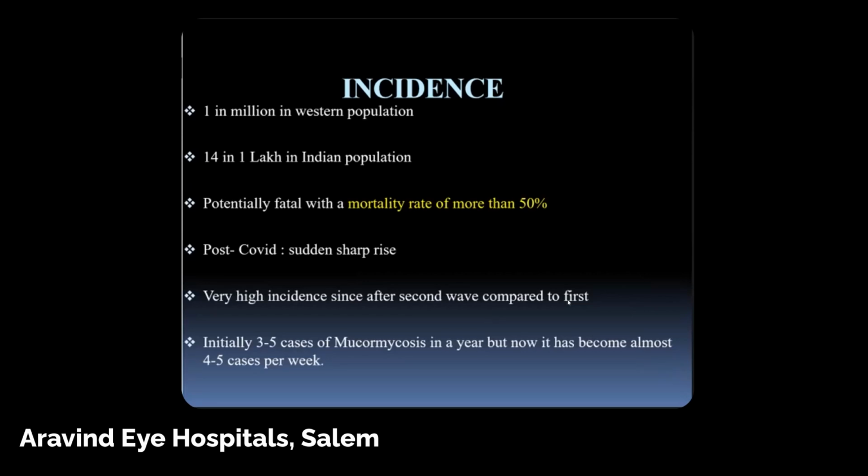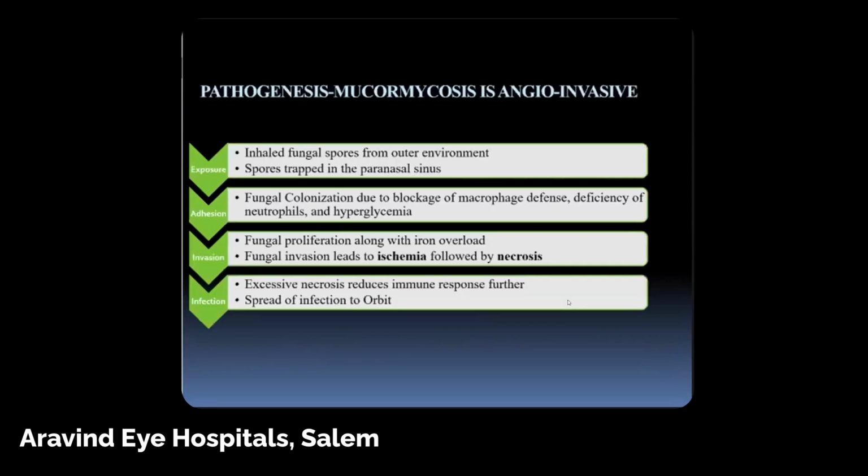Initially, we were seeing 3 to 5 cases in a year, but during COVID we were seeing about 4 to 5 cases per week. So this is the pathogenesis: it's usually inhaled as spores, and they get trapped in the paranasal sinuses, leading to ischemia followed by necrosis, and this can also spread to the orbit, causing extensive necrosis in the orbital tissues.